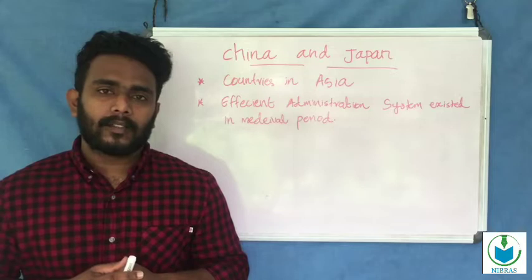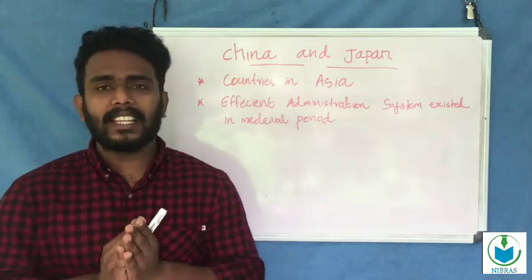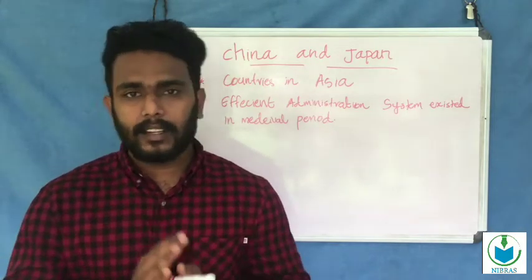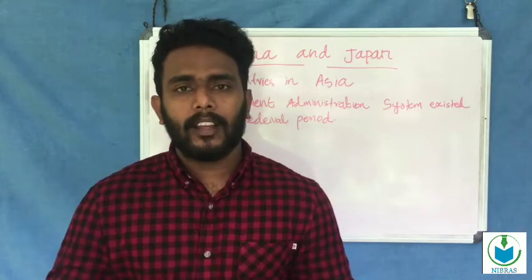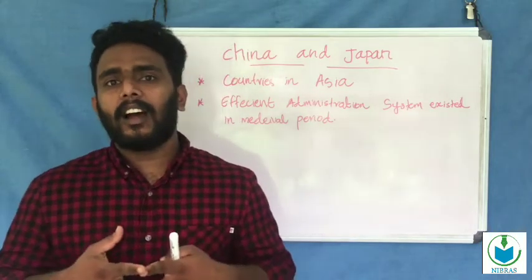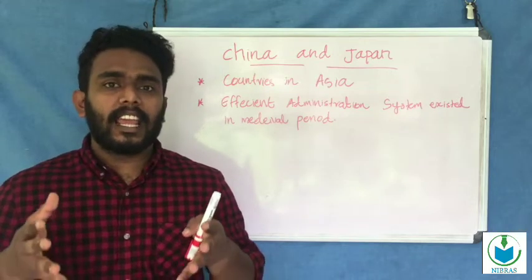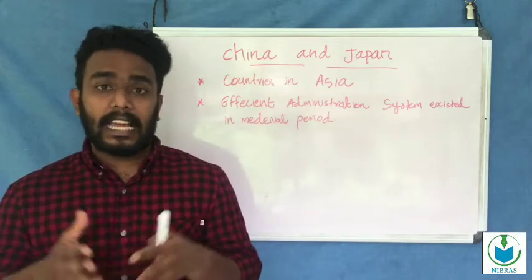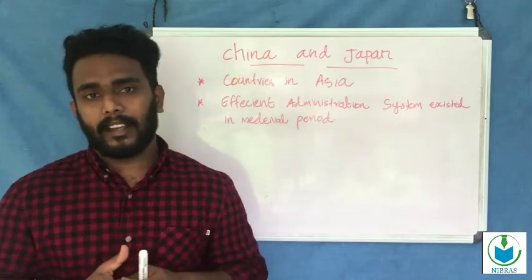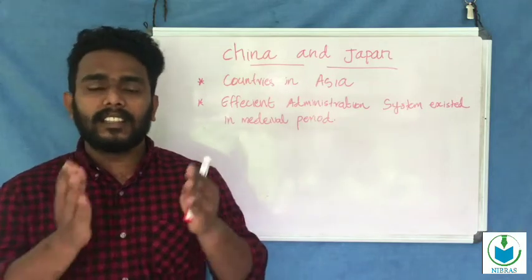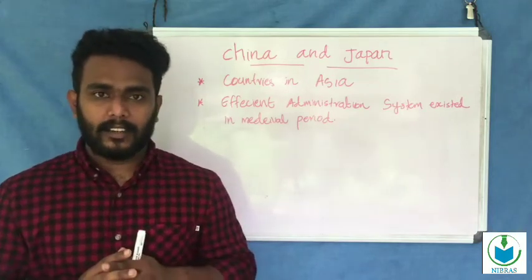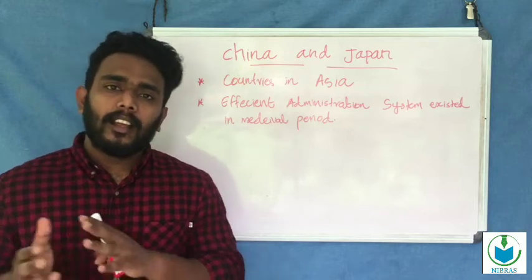We know China and Japan are Asian countries. So in the Asian continent there existed centers of power, China and Japan. We are discussing them separately.